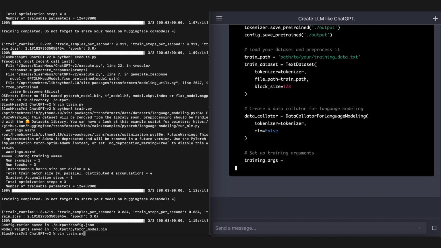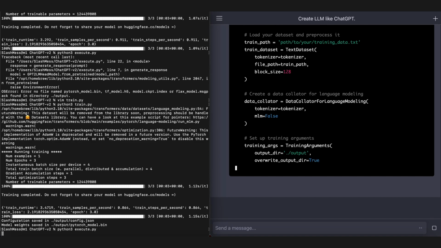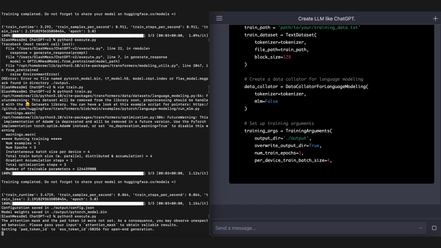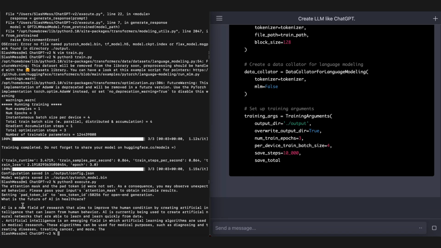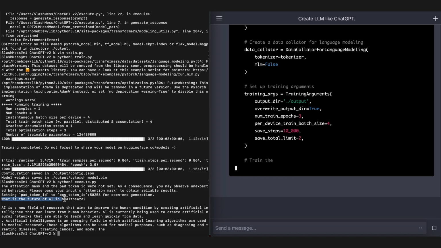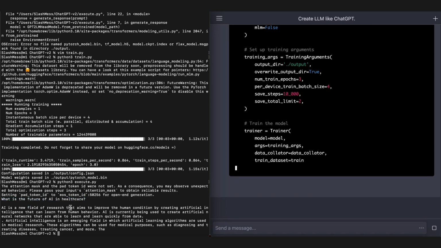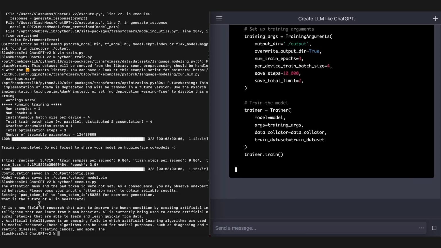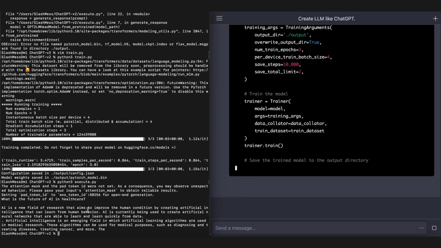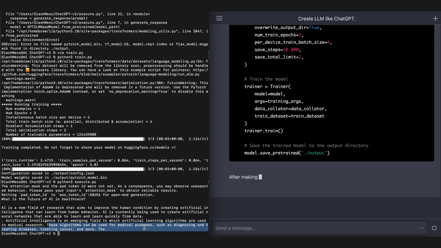Okay, we've got things being saved, looks good, and we'll try executing again. Okay, we have an error. Oh, it gives an output. What is the future of AI in healthcare? And it responded to our prompt. AI is a new field of research that aims to improve the human condition by creating artificial intelligence that can learn from human behavior. These algorithms can be used for medical purposes.